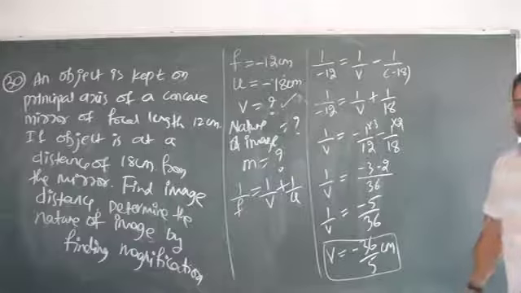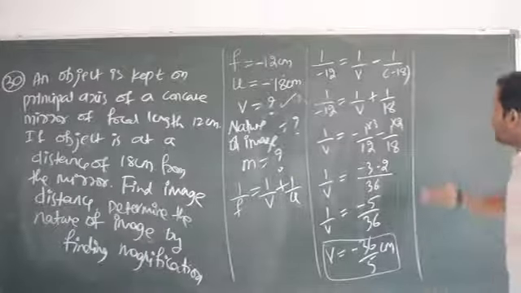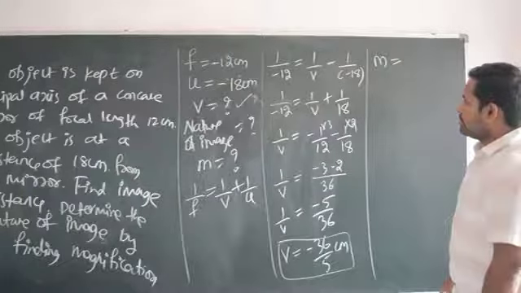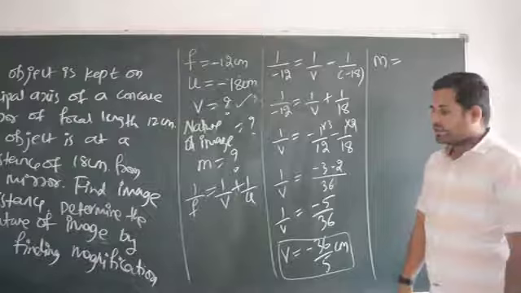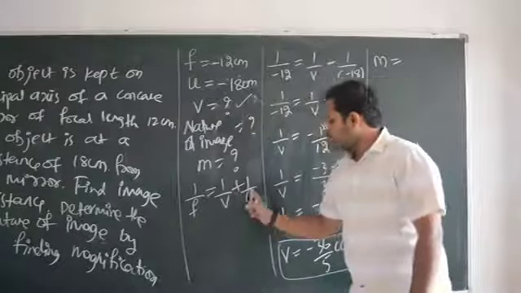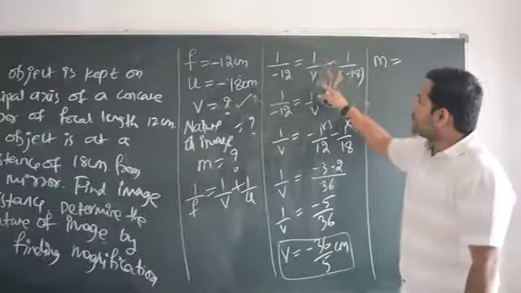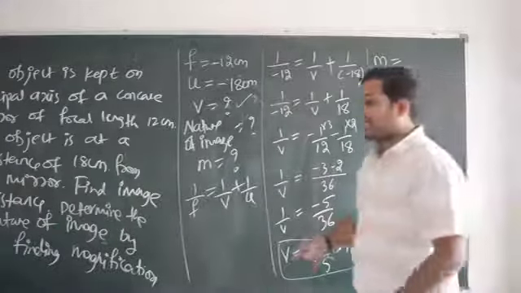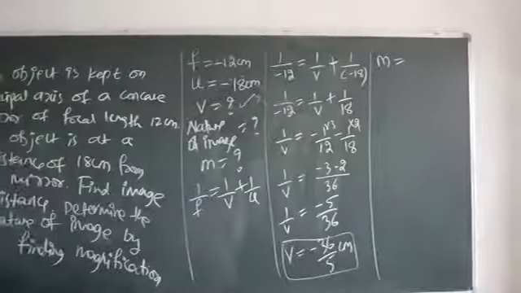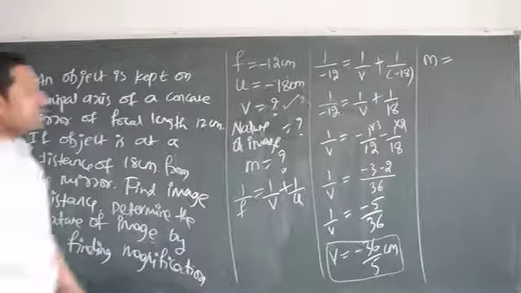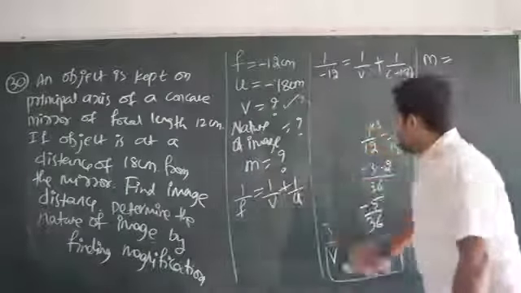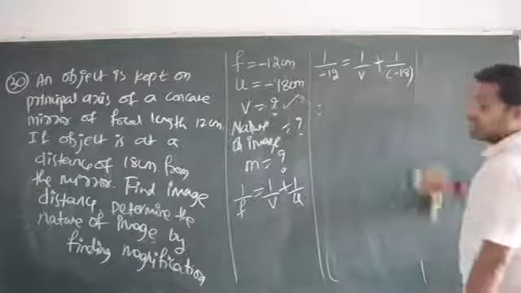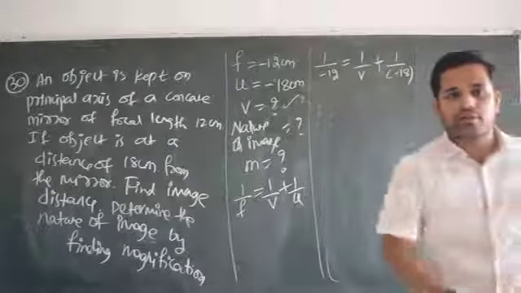Now I have to mention the nature of the image. To find the nature of the image, let me calculate magnification. What is the formula? Magnification equal to, see, we did one mistake here. What is that mistake? Tell me. 1 by F is equal to 1 by V plus 1 by U, no? We have taken it as 1 by V minus, but it has to be plus, no? Yes or no? We got confused because we did these questions with lens also. Lens formula is different and mirror formula is also different. Okay, I am really sorry for this, but you have to be alert. I did it purposely, to check whether you are observing it or not.